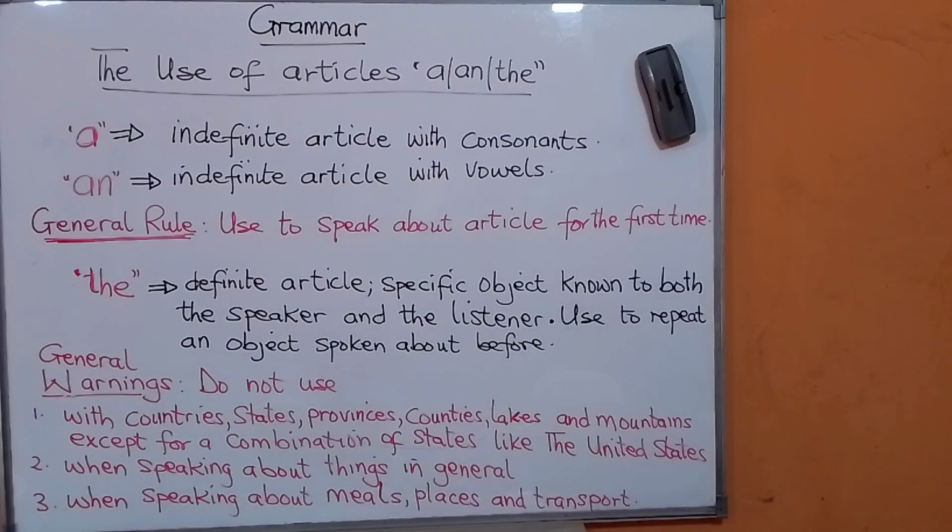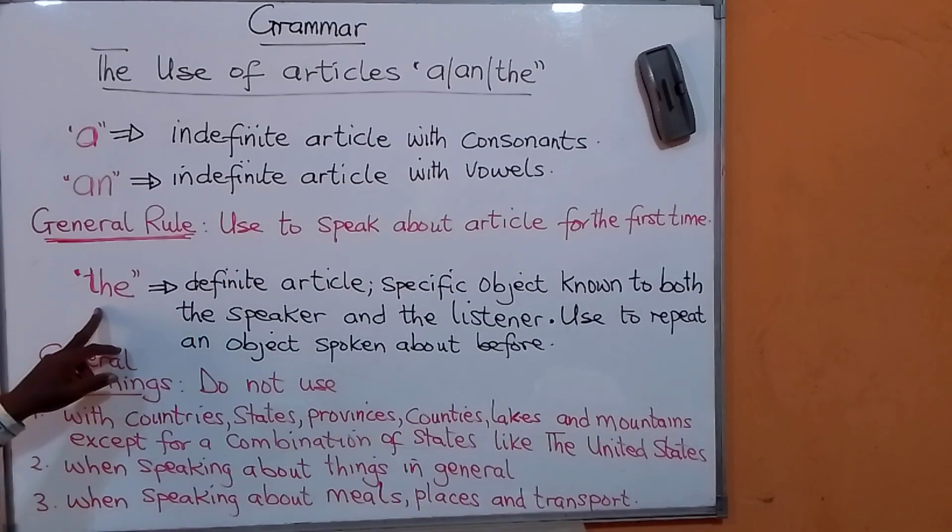For example, I saw a man at the market. Can you give me a lift? Why not go with me to an occasion? I want to invite you to a party. Okay, so you are talking about that for the first time. So if you are speaking about something, the person that you are speaking to does not know about it. That is the first time you are speaking to the person about that. Then you use a or an.